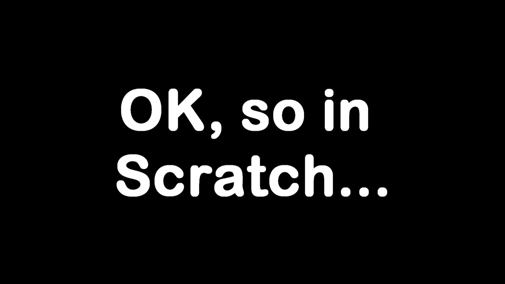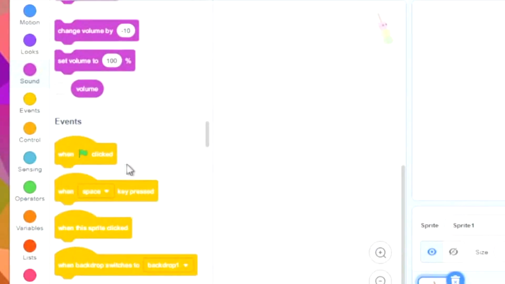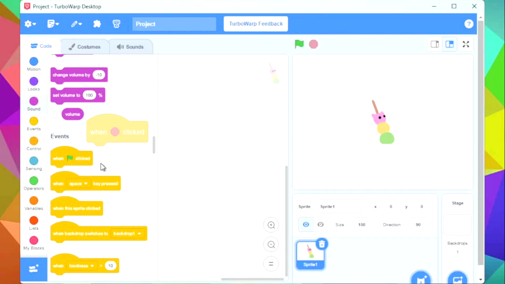Okay, so in Scratch, they already have a "when green flag clicked" block. Have you ever wanted a "when stop button clicked" block? Well, making an actual block for it is impossible. But today I'm going to show you how to make the script for it.